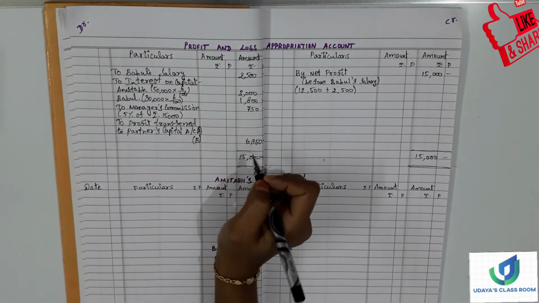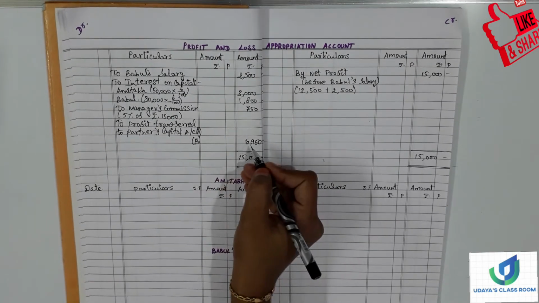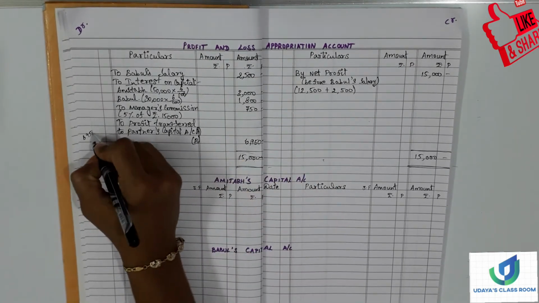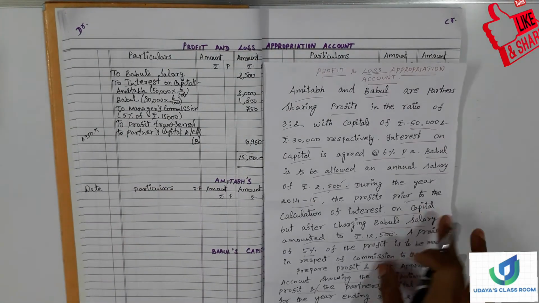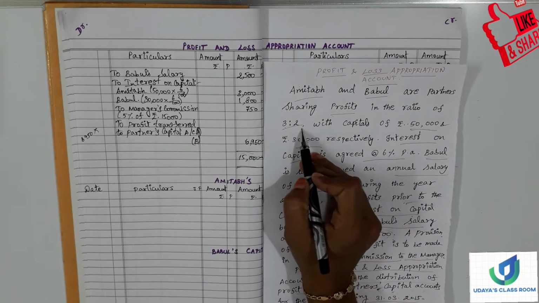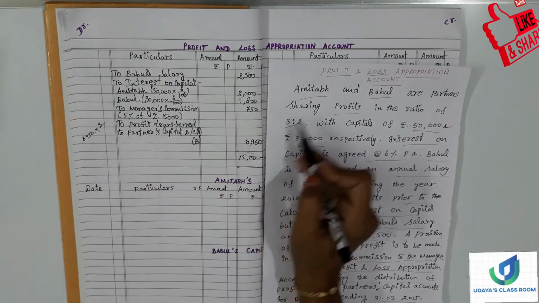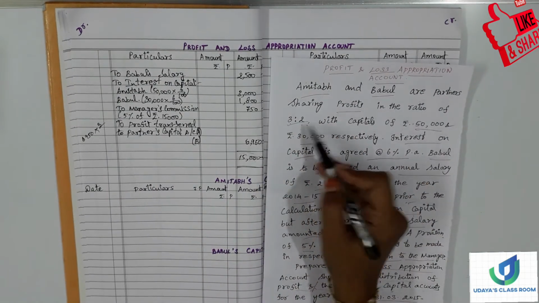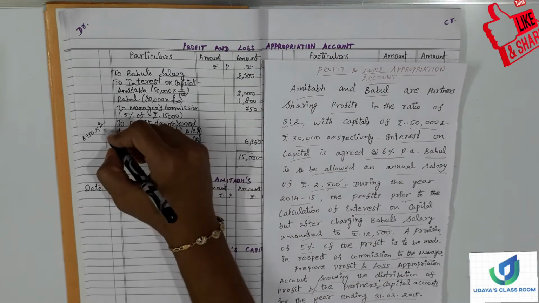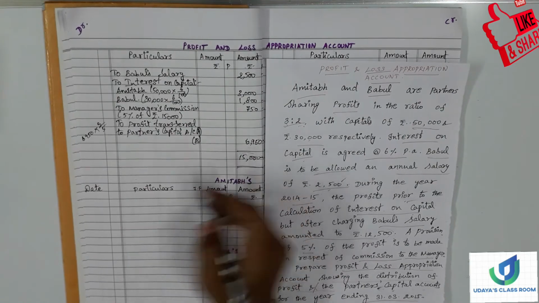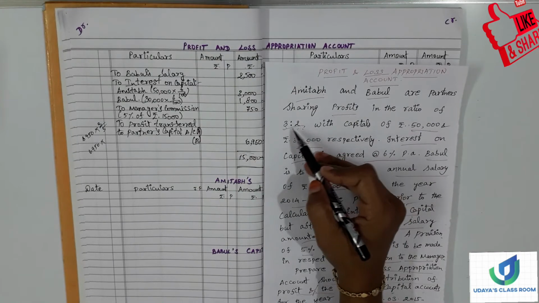Okay, so now we have to calculate the percentage. 6,950 into, what is the ratio of profit sharing? 3:2 is the ratio. So 3 is Amitabh's ratio and 2 is Bubble's share. So 3 plus 2, 5. So 3/5. And 6,950 into, for Bubble, 2. 3 plus 2, 5.